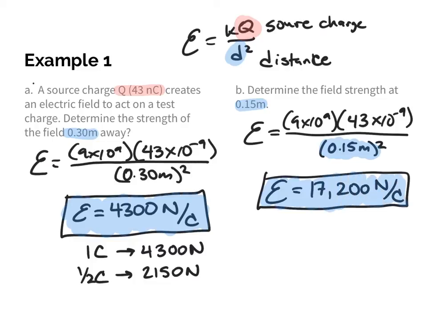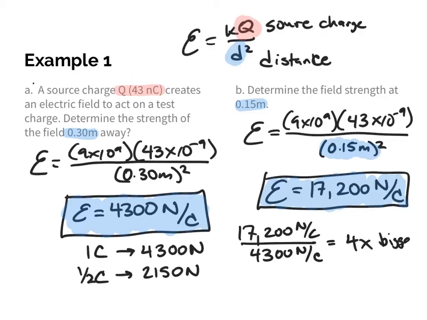All right, so if we want to compare these two again, kind of like we did with Coulomb's law, just to look at the difference in how it changes, if I were to take 17,200 newtons per coulomb and compare that to the original value, 4,300 newtons per coulomb, what I should see is that it is 4 times bigger. Okay, so by cutting the distance in half, what we're seeing is that the electric field is going to be 4 times bigger.